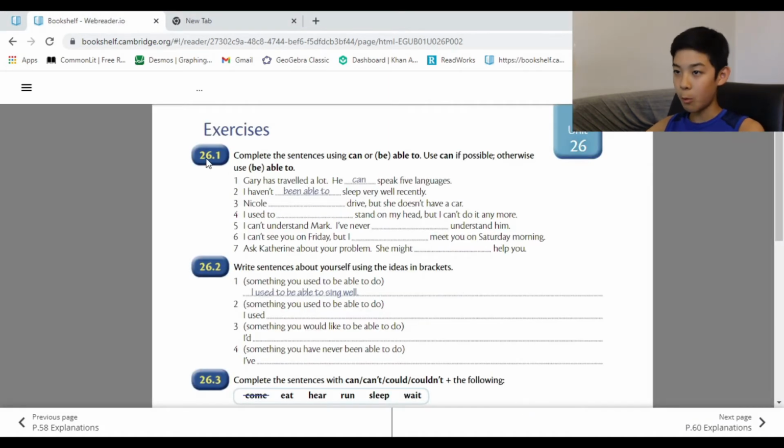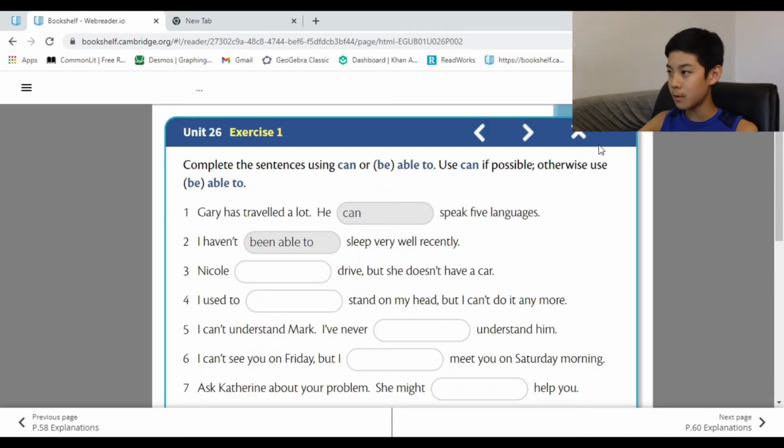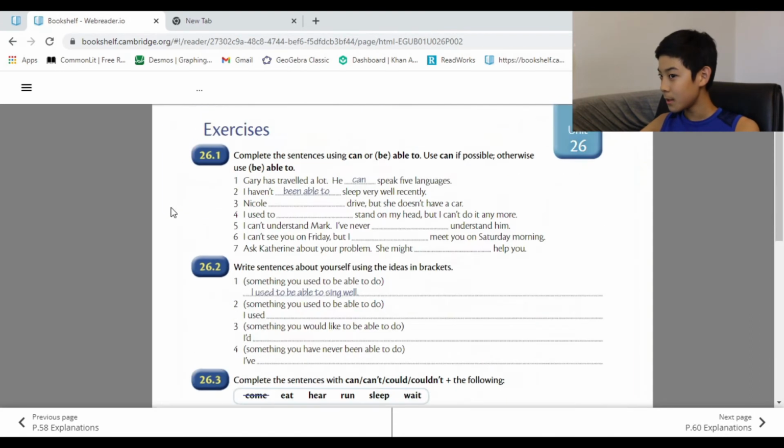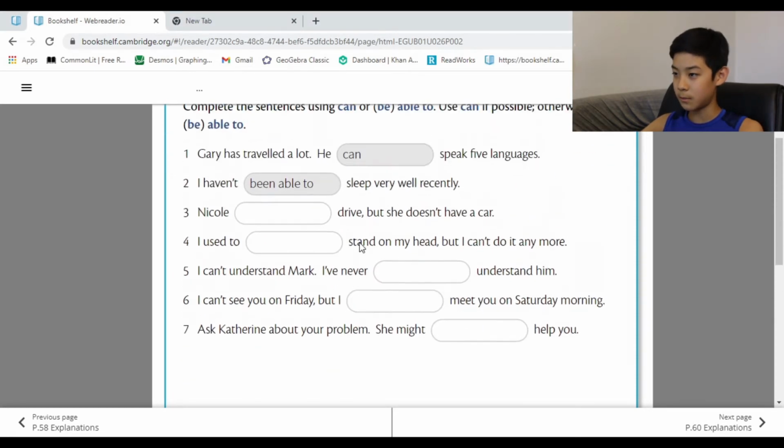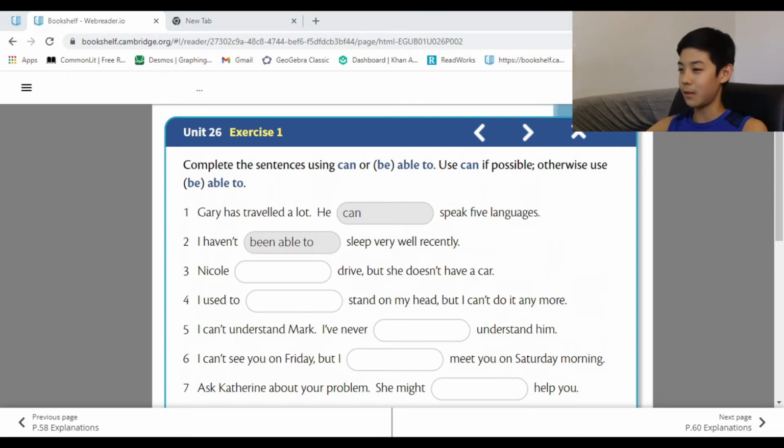Here we go. We'll start with 26.1. Wait, how many are there now? 26.5. Alright, that's a lot, but we can do it. Definitely possible. Alright, I'll be right back. I want to refresh this to make it smaller. I kind of don't like it as big. That's fine, whatever. Alright, so, good?